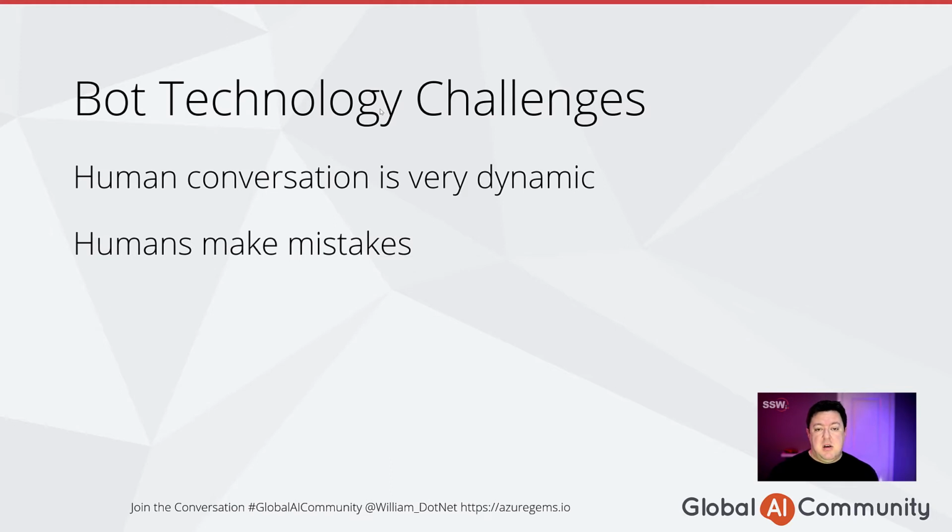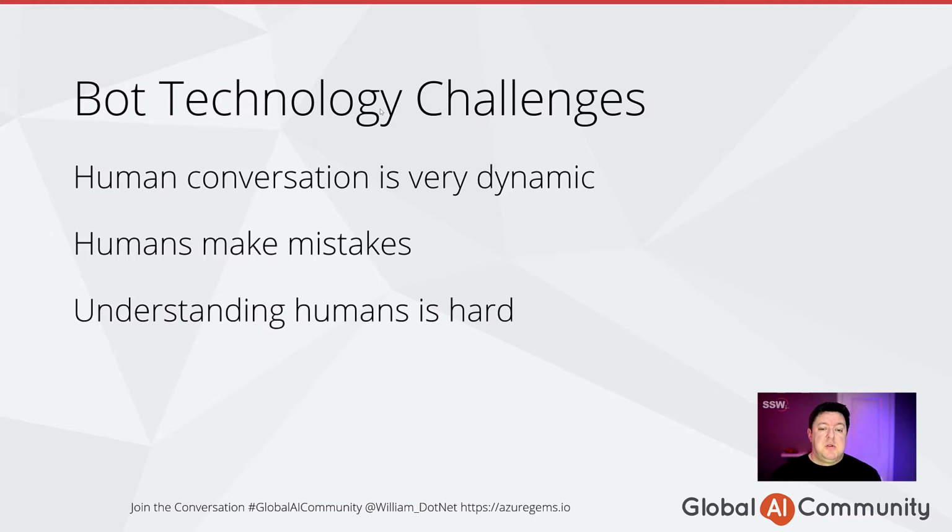The next one is that humans make mistakes, whether we like it or not. So do we then have to carry those mistakes into our bot development? And do they have to perform the same mistakes we do? That's a serious challenge, because do we want them to, when they're responsible for our safety in the workplace or in our self-driving cars, do we want them to make those same mistakes as we would? So that's an interesting challenge.